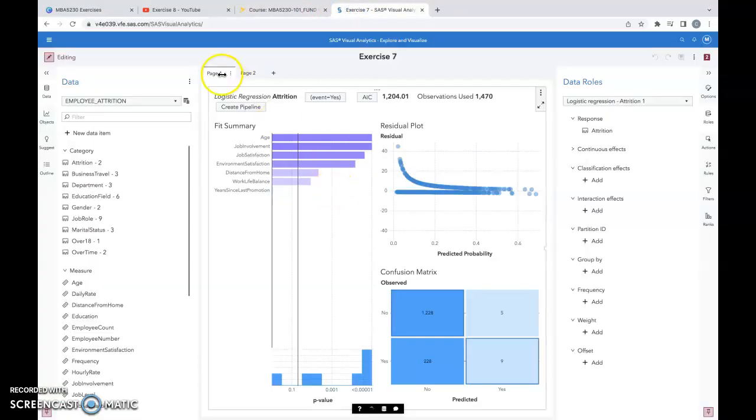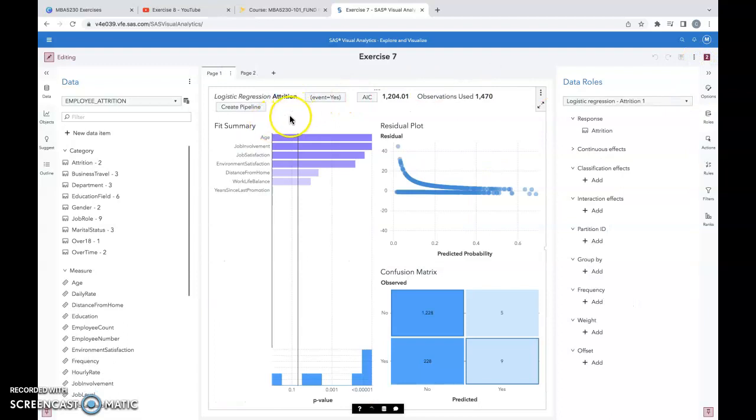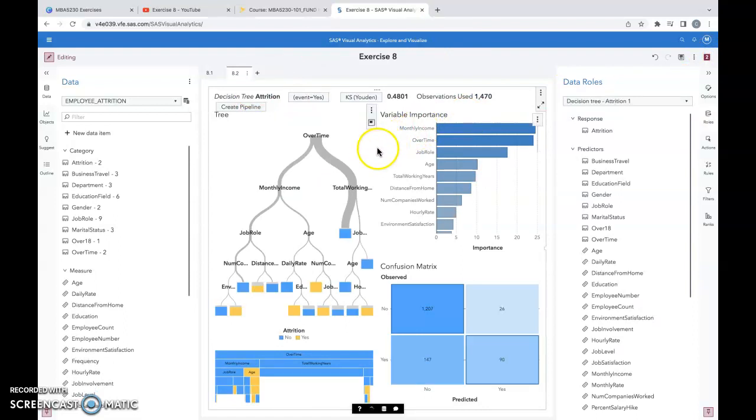So as we can see, it does a very good job between the decision tree and what we did in exercise 7 with the logistic regression and the response of being attrition. It does a good job of having similar types of predictions and similar valuable information, including the variable importance of the predictors that we have put in.